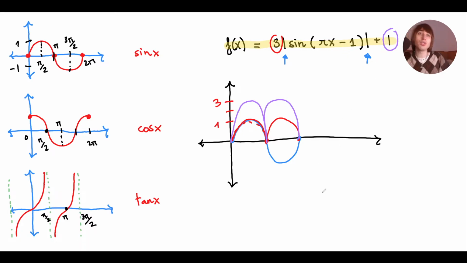So we're shifting it vertically by 1. If I draw this, it means that it used to start here, now it's going to start here at 1. So what's the new range of this function? Well, this range will go from 1 to 4. That's for sure. Okay, and it will keep on repeating.